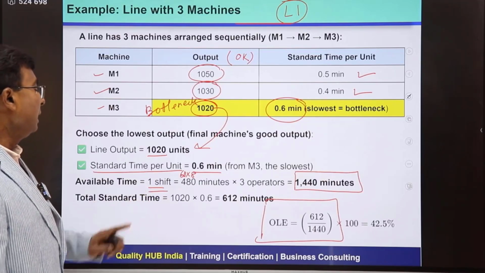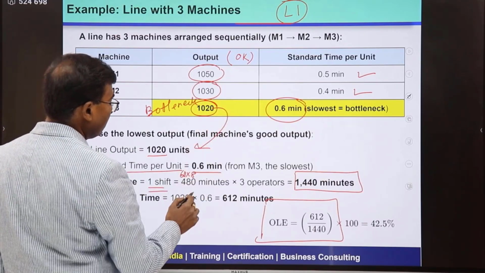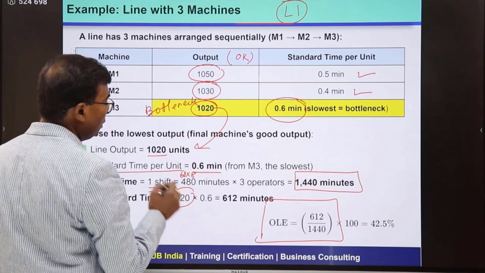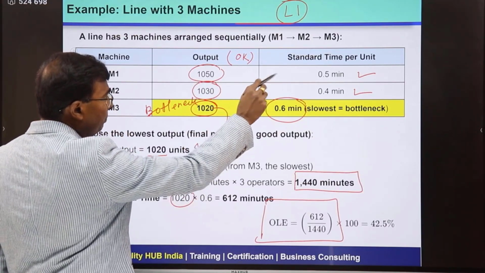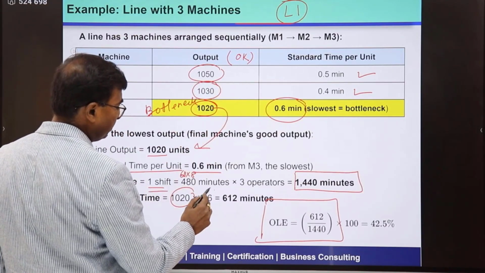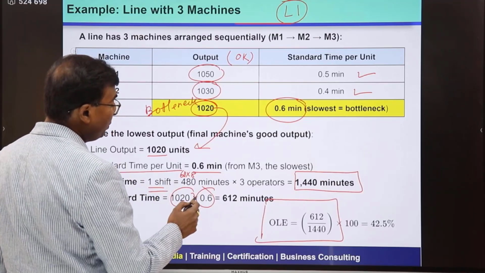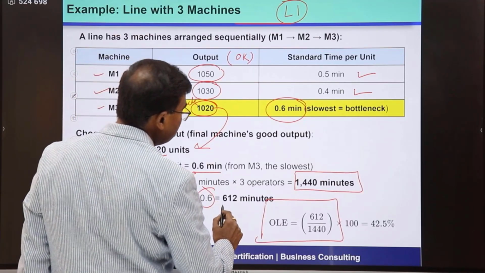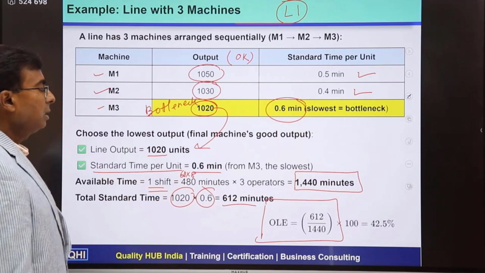Total standard time is this, that is 1020, which is the output or the good parts, and then standard time per unit, that is 0.6. Multiplied together, we are going to get 612 minutes, right?